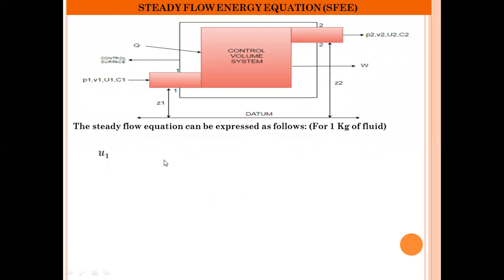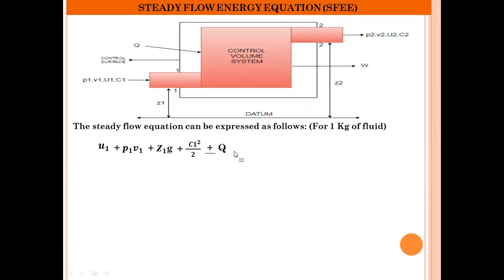U1, the internal energy of the fluid entering at section 1, plus flow work, that is the product of pressure and volume at section 1, plus potential energy of the fluid at height Z1, that is Z1 into g, plus kinetic energy of the fluid entering at section 1, that is C1 square by 2, plus or minus Q. Here, why plus or minus? According to the sign convention, when heat is supplied to the system, the sign will be positive. When heat is rejected from the system, the sign will be negative.